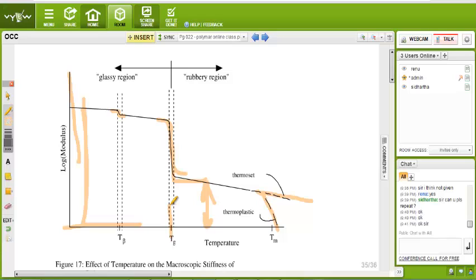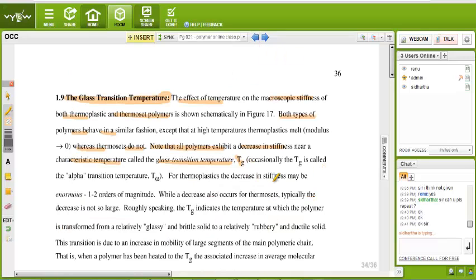Okay. Now this is the glassy resin and this is the rubbery resin. Rubbery resin means elasticity. You told me, rubber is an example of a polymer. So this is the rubbery resin and this is the glassy resin, glass type. Okay. So at that particular temperature, suddenly the stiffness of the polymer decreases. This temperature is called the glass transition temperature, or it is referred to as Tg.